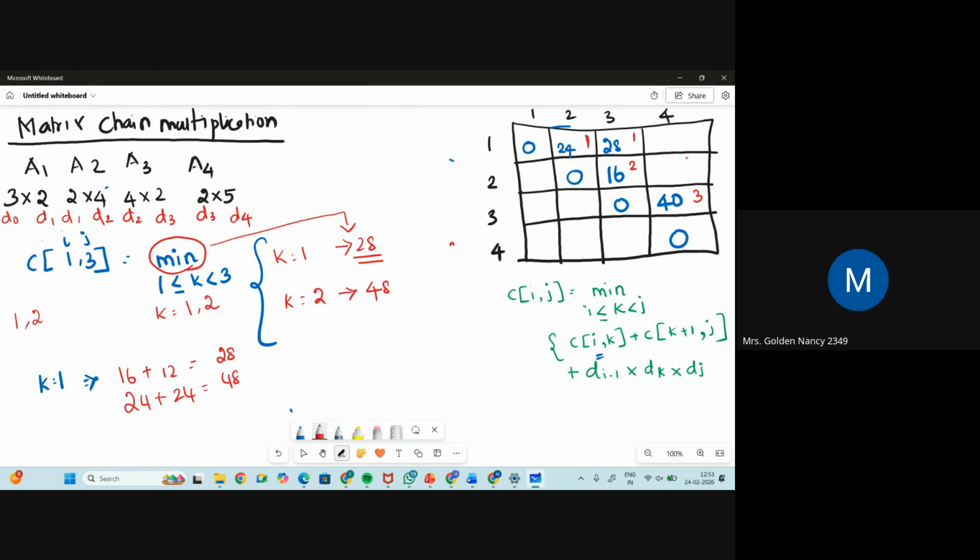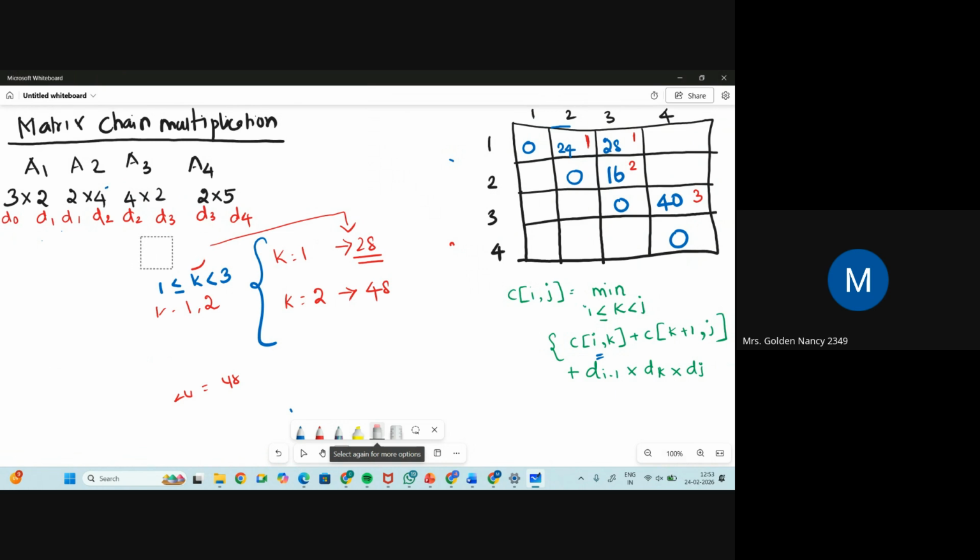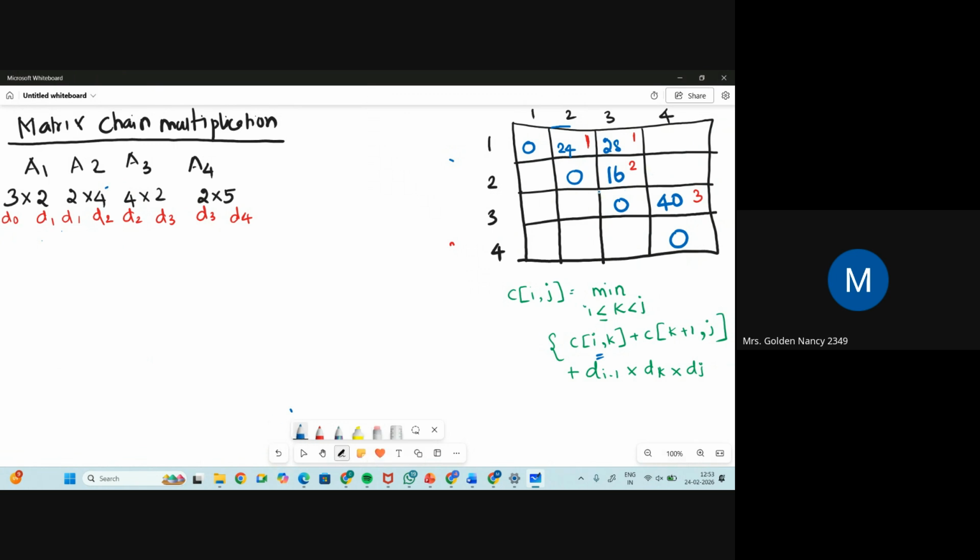Let me solve these two boxes also, so that you can understand it clearly. The next box that I'm going to solve is 1 jump from the diagonal. I have this one more box, 2 jump from the diagonal. So this box, 2 cross 4. Yes, so 2 cross 4.